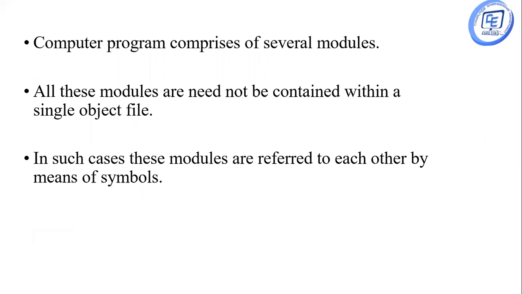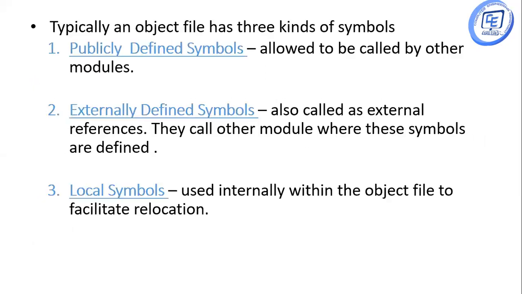We know that a computer program comprises several modules, and all these modules need not be contained within a single object file. In such cases, these modules refer to each other by means of symbols. Typically, an object file has three kinds of symbols: a publicly defined symbol, an externally defined symbol, and the local symbol.